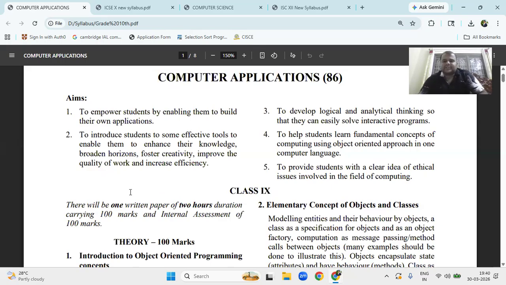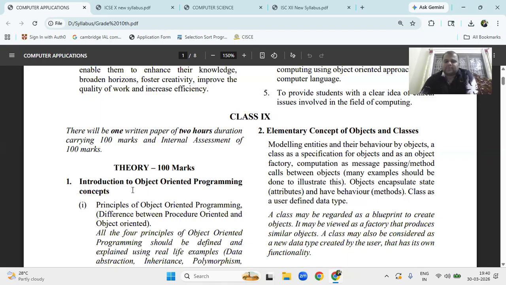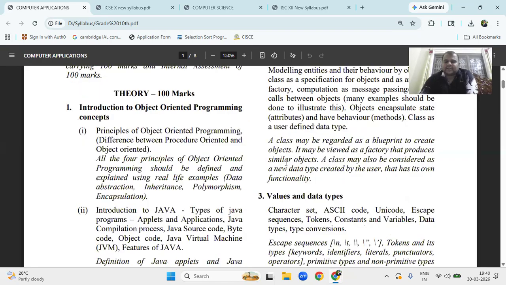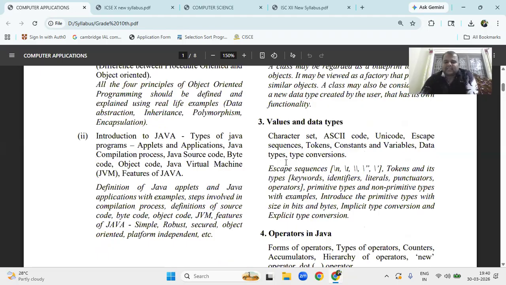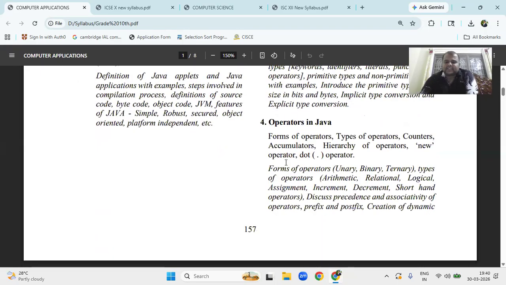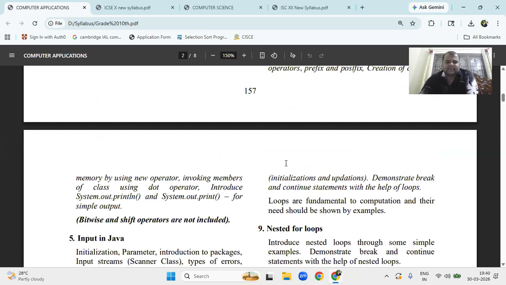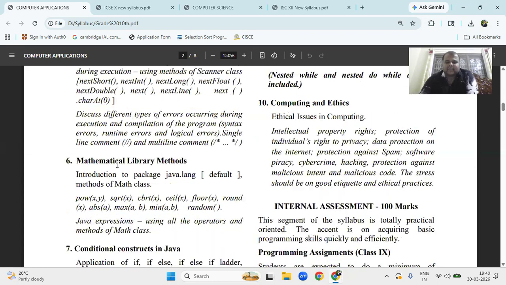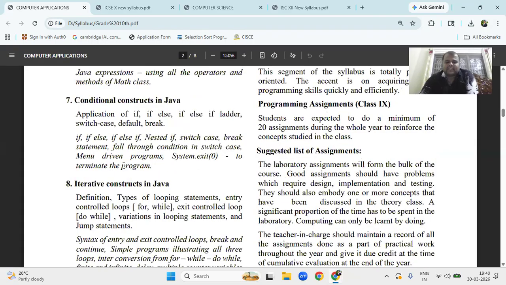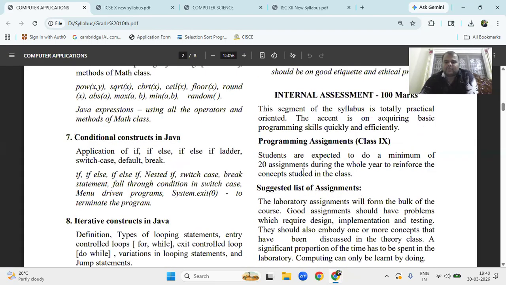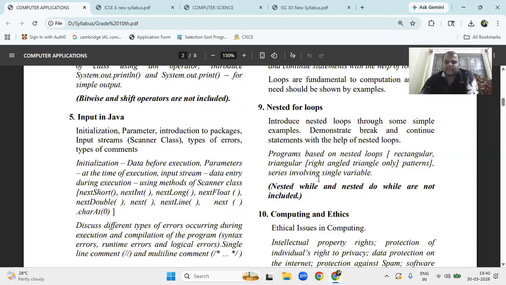And what are the topics? It is introduction to OOP, the definition of object and class, how we can create an object and class, values and data types. That is the introduction part. Next, we have operators. Next, inputs in Java. Next, mathematical library methods. Next, conditional constructs, if and if-else. Next, iterative for loop, while loop, do-while loop. And next, nested loops and computing complex.